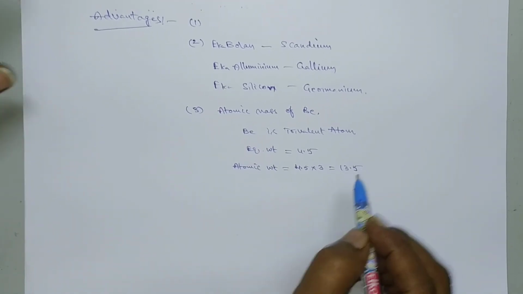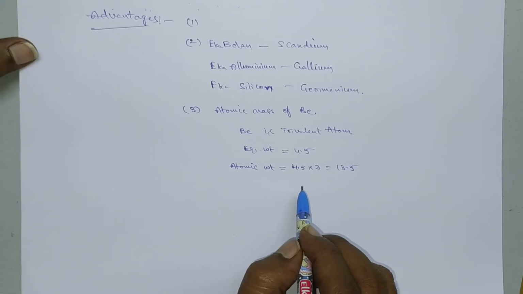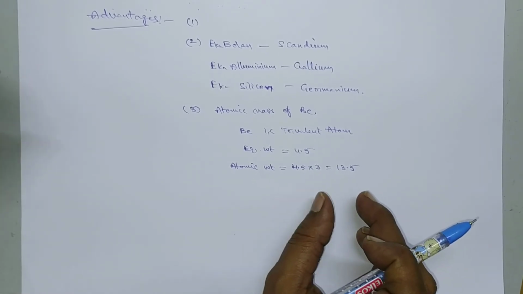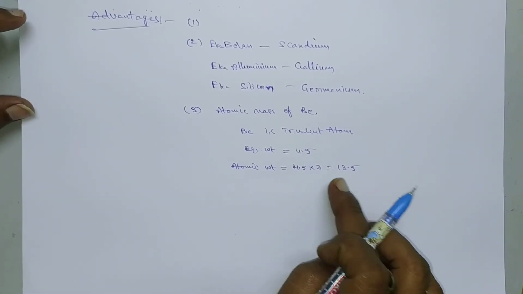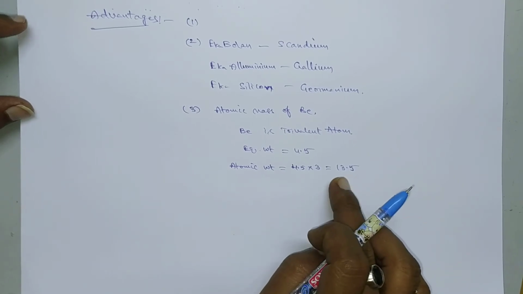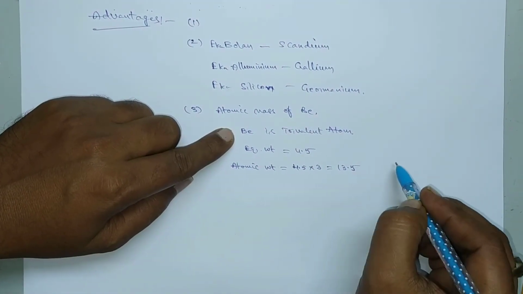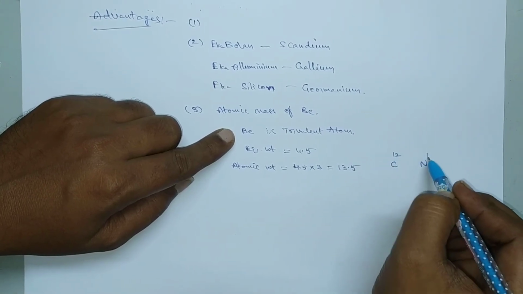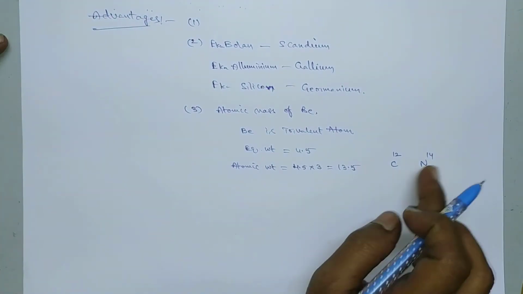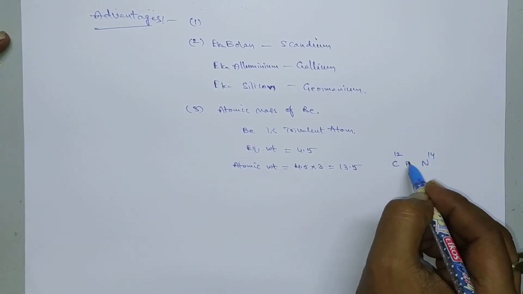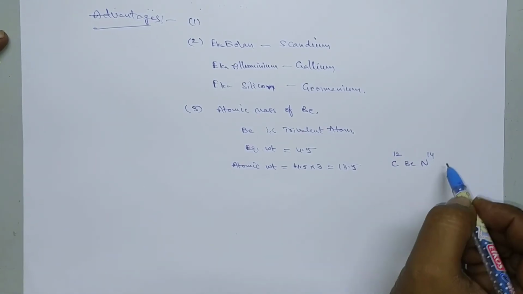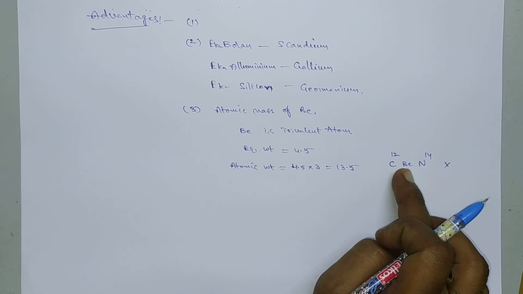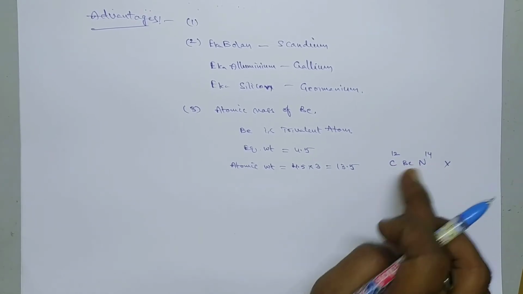Since this periodic table is based upon atomic weight, we should place the elements according to their atomic weights. If the atomic weight is 13.5, we have to place this element, beryllium, in between carbon and nitrogen. The atomic weight of carbon is 12 and nitrogen is 14, so it is in between these two values. That's why beryllium would be placed here. But it is not correct, because the properties of beryllium are not intermediate between these two.